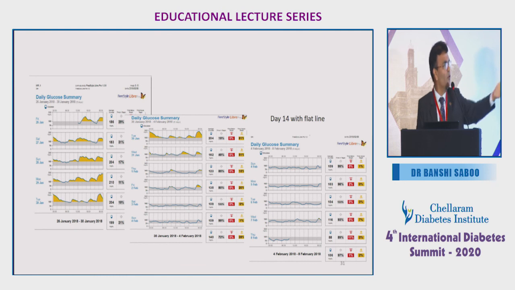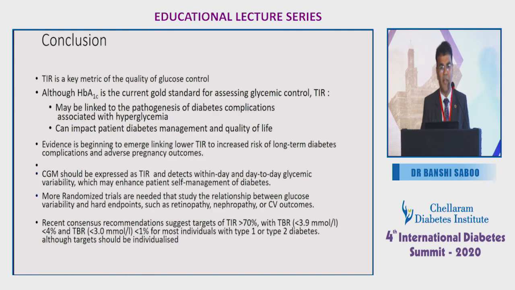So I'm just giving two. There are many more examples which we'll be talking about. So, to conclude my talk, time in range is a key metric of quality of glucose control. Although HbA1c is the current gold standard for assessing glycemic control, time in range may be linked to the pathogenesis of diabetes complications. So we don't know, we explained till now only by HbA1c, but probably it's time in range which is going to tell us more about diabetes complications. It can impact patient diabetes management and, more so, quality of life.